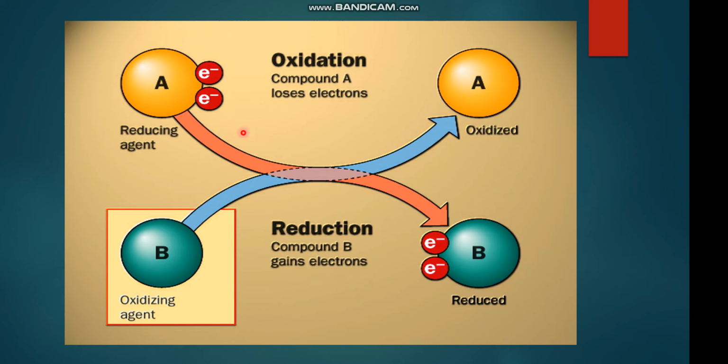So the substance that is losing electron is known as the reducing agent, and the substance which is responsible for gaining the electron is known as the oxidizing agent. A is the substance which is losing electron, and when it loses electron it is oxidized, and B is the substance which is gaining electron, and after gaining electron it is reduced.